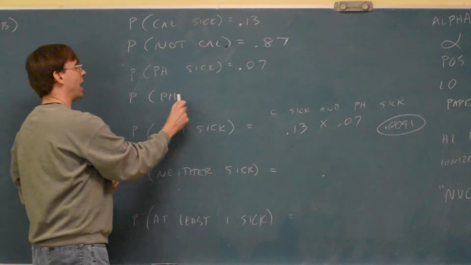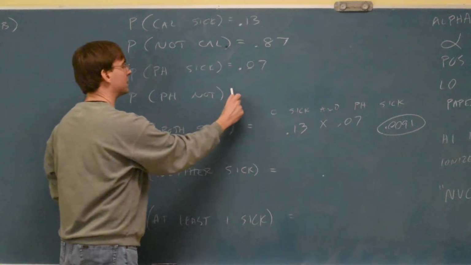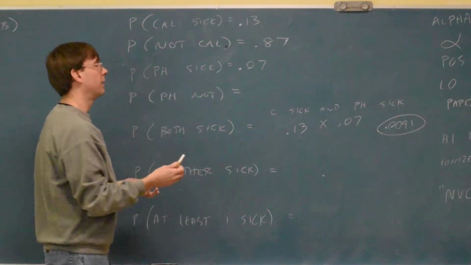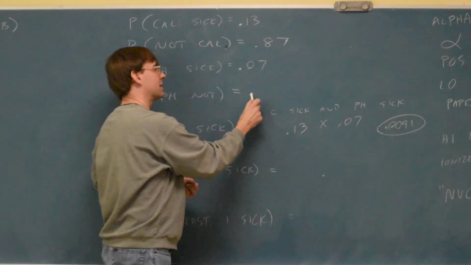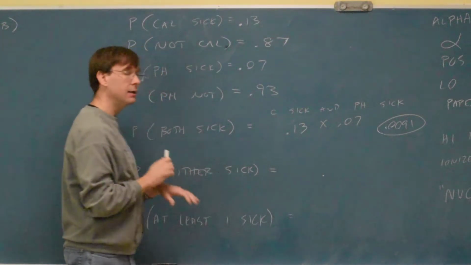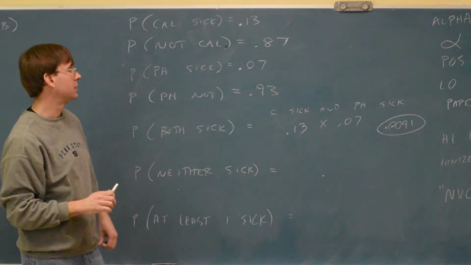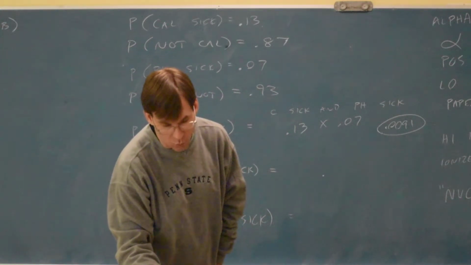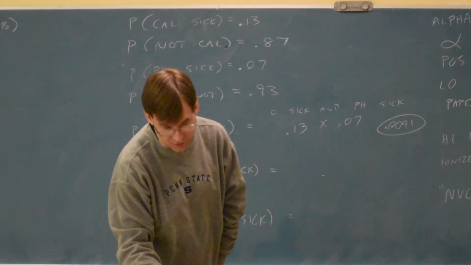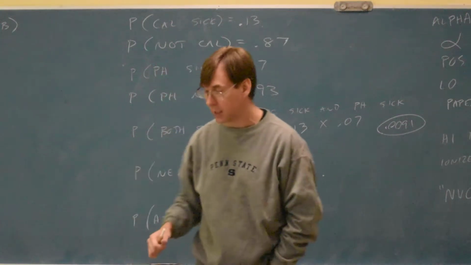In C, they want to have Phoebe not be sick. So you could do the same thing. If it's 0.07 that she is sick, 1 minus that is 0.93 that she's not sick. Then they move on to D. D, they want Calvin and Phoebe not sick.